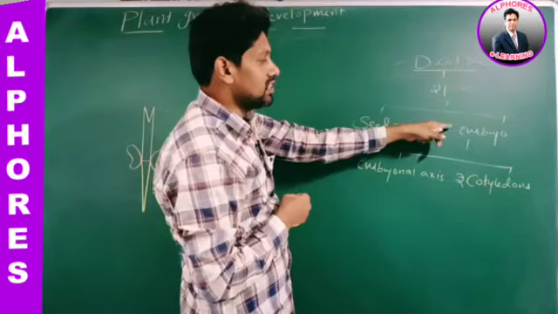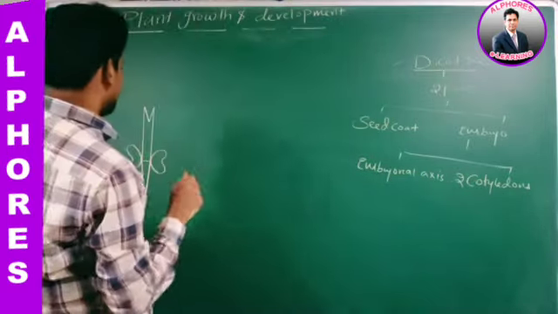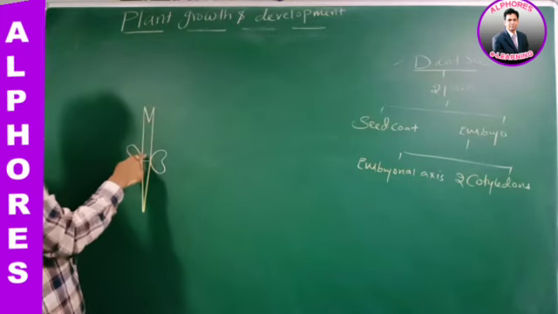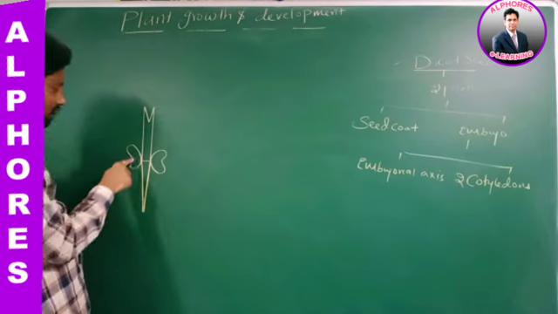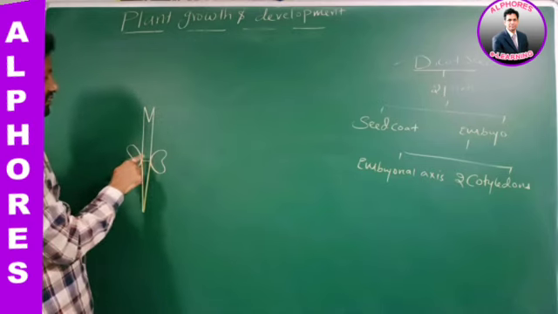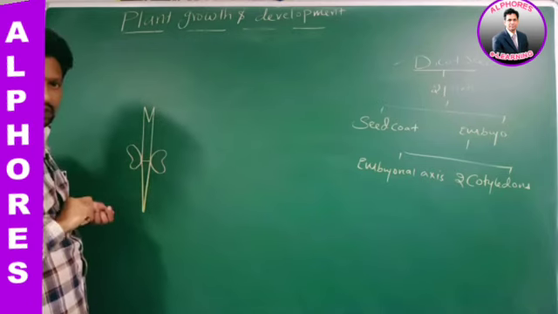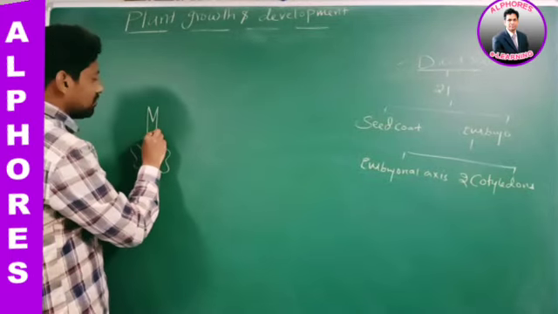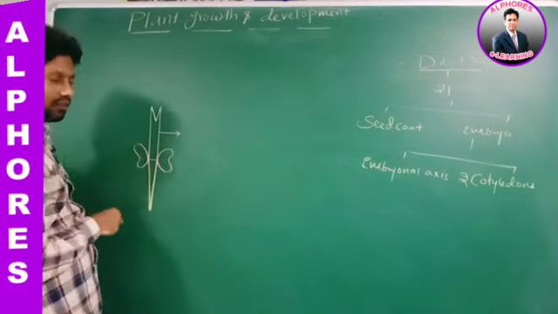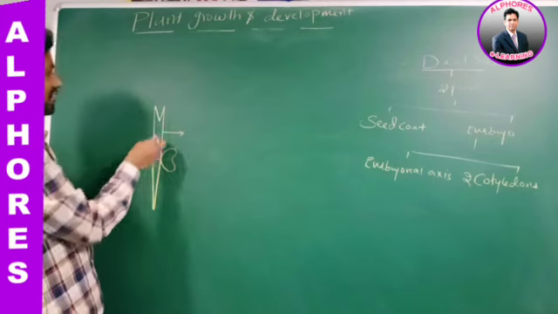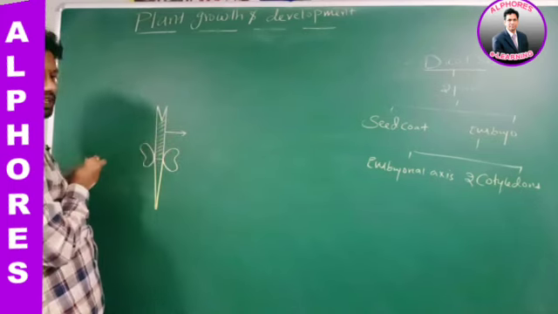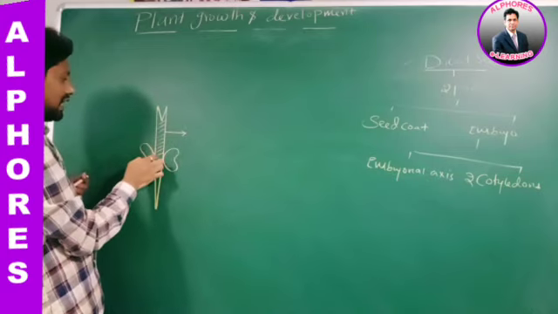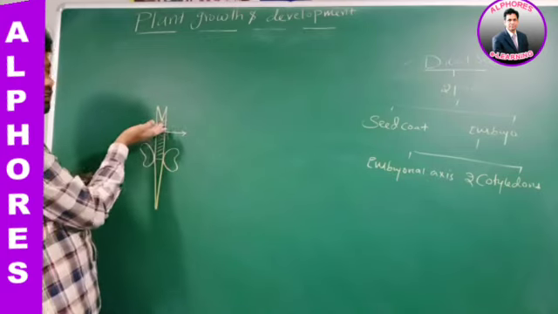Embryo is with how many parts? 2 parts. What is the first one? Embryonal axis. This is the embryonal axis. What are these 2? Cotyledons. These 2 are cotyledons. Is it okay? The part of the embryonal axis which is present above the level of cotyledons.